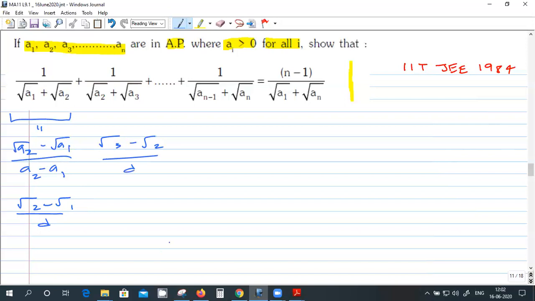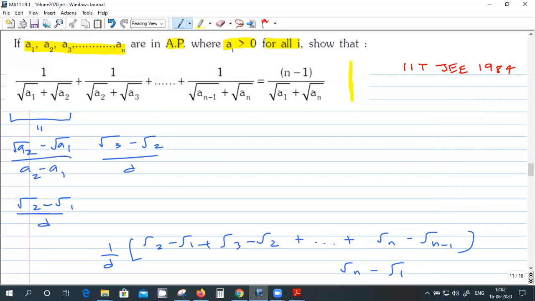Now we can add all those things because the denominator is the same. So it will become 1 by D times (root A2 minus root A1, plus root A3 minus root A2, and so on up to root An minus root A(n minus 1)). What will remain is root An minus root A1. Right? It will be 1 by D into (square root of An minus square root of A1).